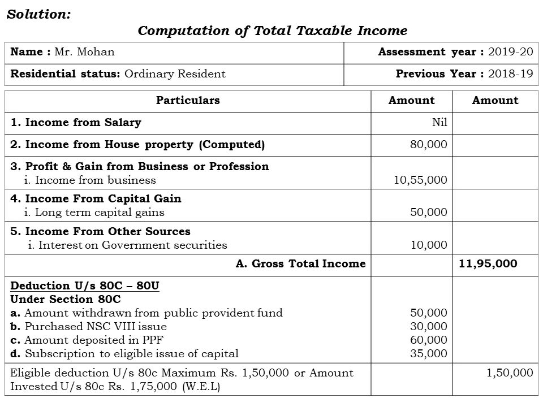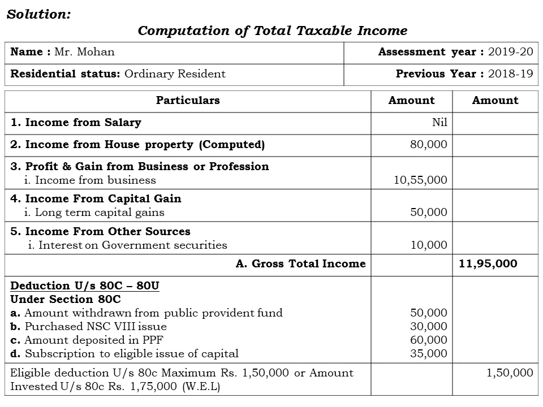Okay, so here the point is that the maximum eligible deduction under section 80C is rupees 1,50,000, or whatever the amount invested under section 80C, whichever is less. Okay, but here Mr. Mohan has invested rupees 1,75,000 under section 80C. But the maximum deduction available as per IT rules is rupees 1,50,000. So we are going to consider a maximum deduction of 1,50,000 only.